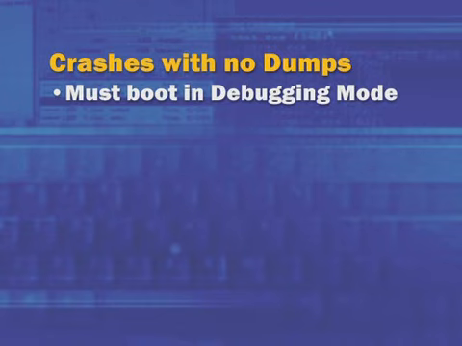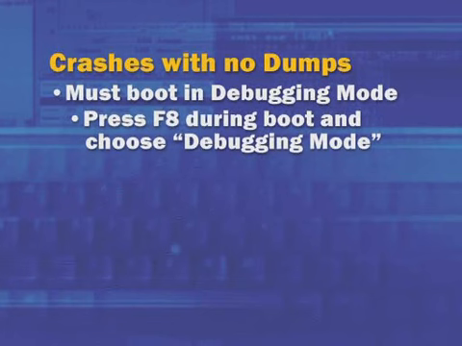What do you do if you have no crash dump to analyze? We're going to look at several ways that you can get control of the system at the time of a crash or a hang so that you can try to perform some analysis in the case when there's no crash dump generated. And the key is booting the target system, the system that's having difficulties, in debugging mode. That's something that's part of Windows. You don't have to install anything to activate this option. And the way to choose debugging mode, most simply, is to press the F8 key during the boot, which brings up the special boot options menu that you've probably seen before. That's where you can select last known good, safe mode. But in this case, you're going to choose debugging mode.